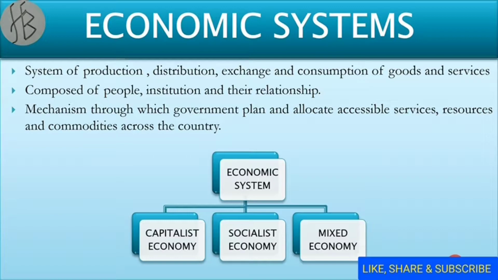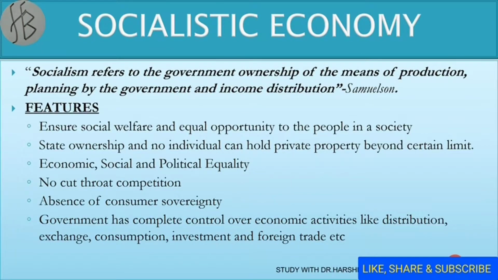So we can say economic system is the framework of statutory and institutional elements through which a country executes economic activities. In different parts of the world, three types of economic system are generally found: capitalistic economic system, socialistic economic system, and mixed economic system. Capitalistic economic systems are those systems which are based on the profit motive, and the ownership lies in the hands of private persons, and it is based on the policy of laissez-faire, meaning the policy of non-interference. Now, we will talk about socialist economy today.